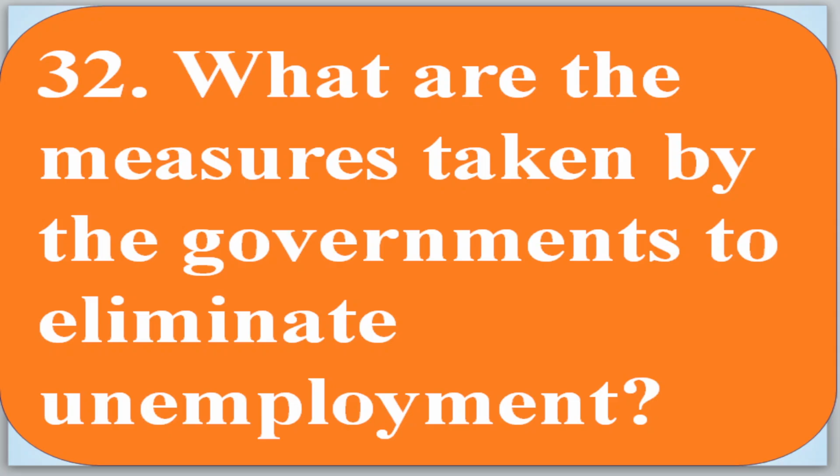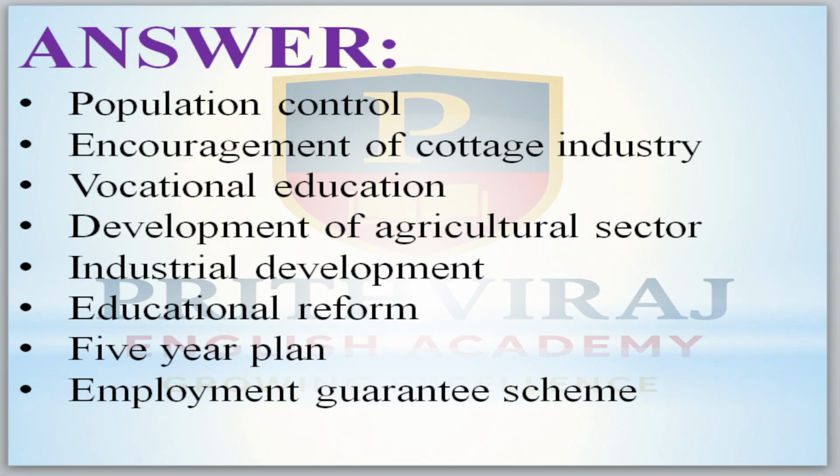What are the measures taken by the governments to eliminate unemployment? These are the ones: population control, encouragement of cottage industry, vocational education, which you can call job-oriented courses, development of the agricultural sector, industrial development, educational reforms, 5-year plans and employment guarantee schemes.